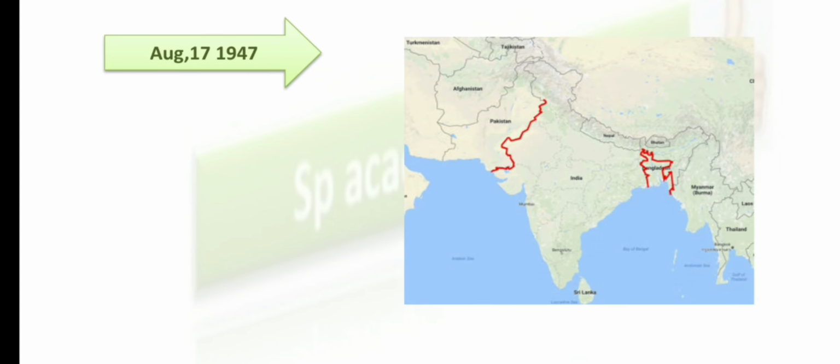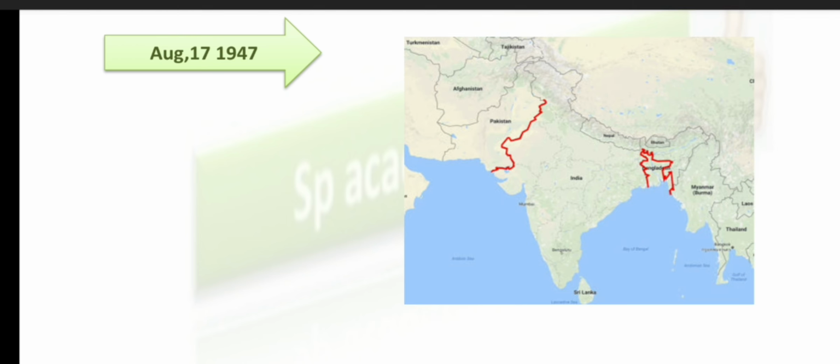But during 1947, this part was also included under the Radcliffe line. See this one and this one. This is Bangladesh, right? Now this part is actually Bangladesh, but once upon a time it was included under Pakistan.